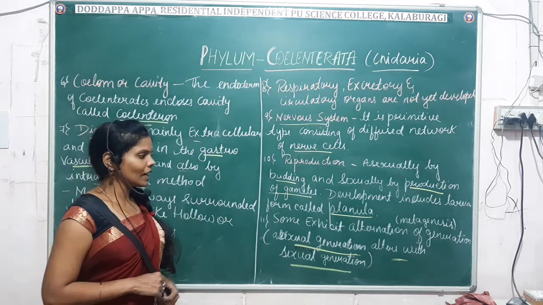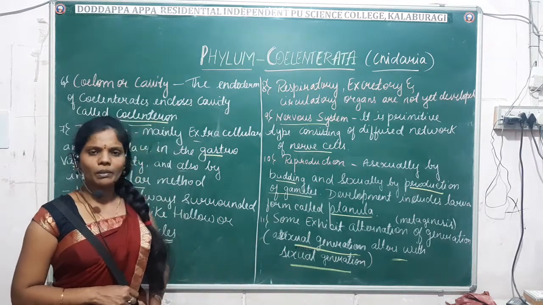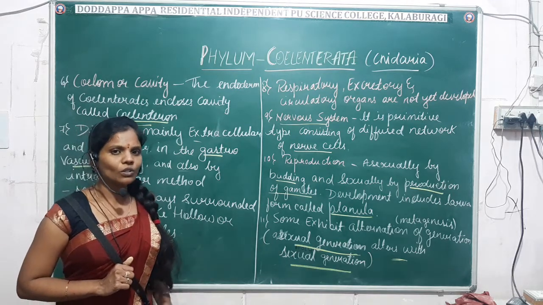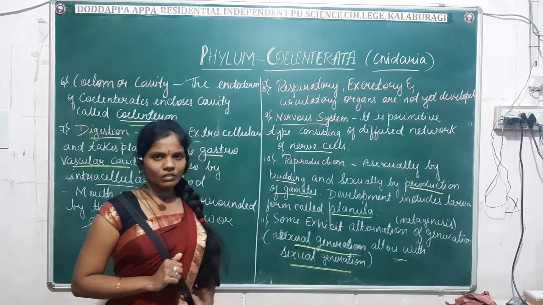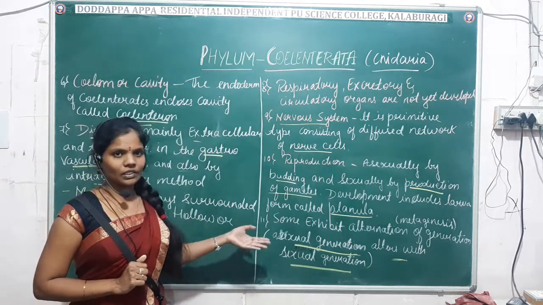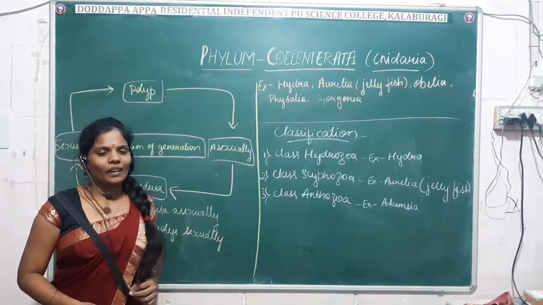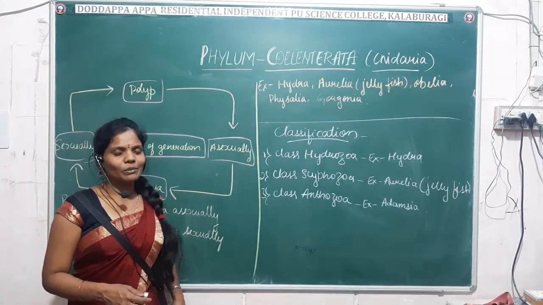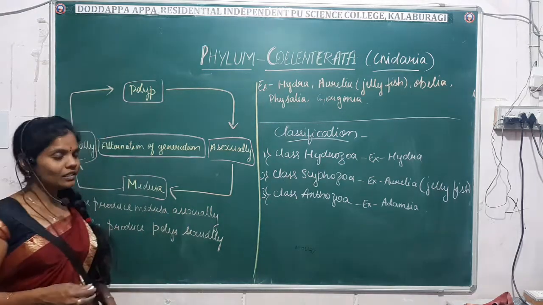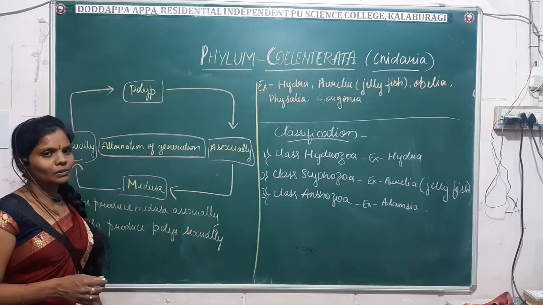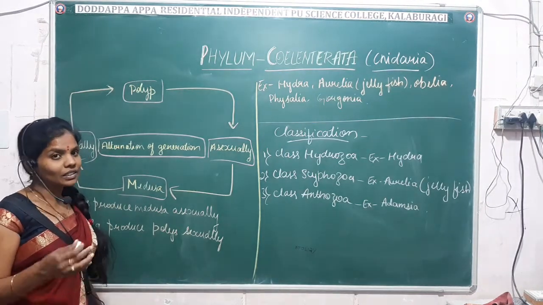Then another important characteristic feature is that it exhibits alternation of generation, also known as metagenesis. Let us have a glance over this once again. So what do you mean by alternation of generation? We have already discussed it, but once again, alternation of generation means asexual generation gets alternated with sexual generation.